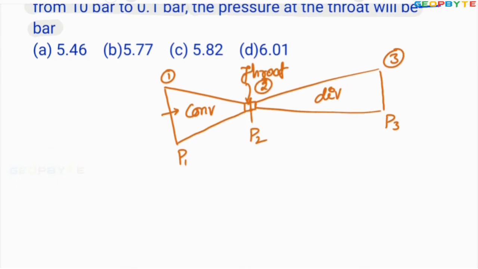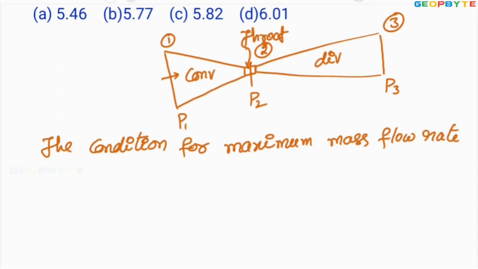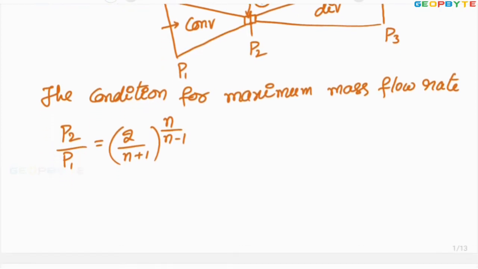Remember the condition for maximum mass flow rate is P2 by P1 equal to (2 by (n plus 1)) whole power n by (n minus 1), where n equal to steam index.